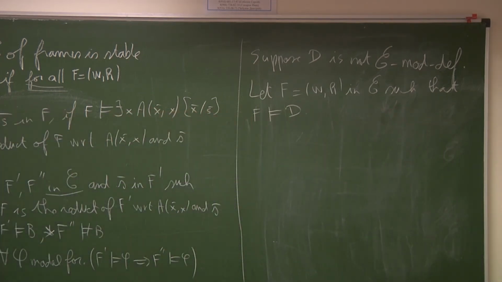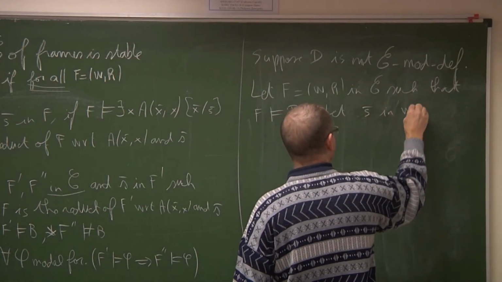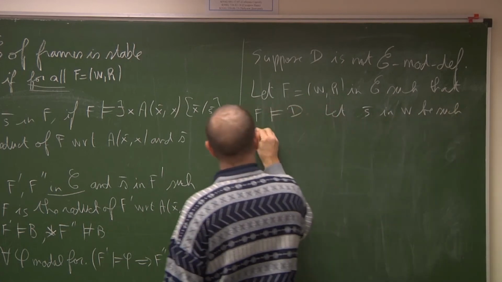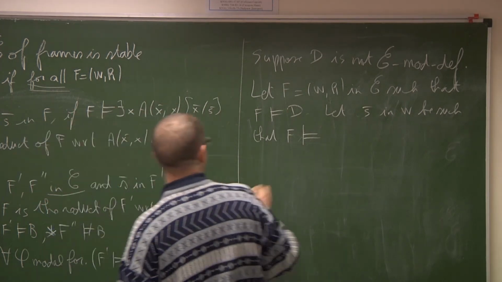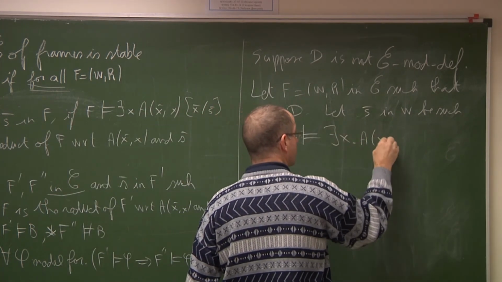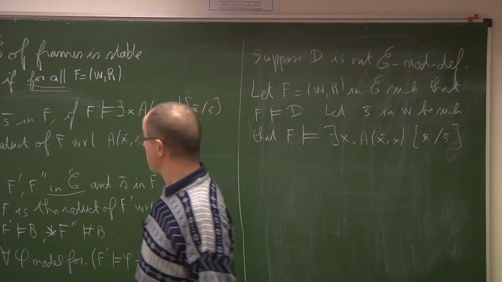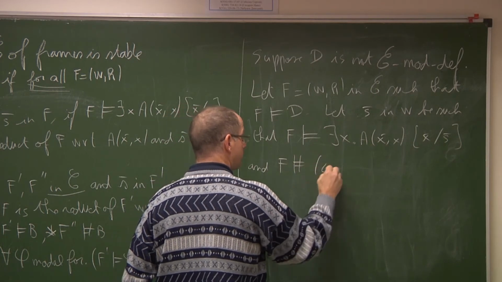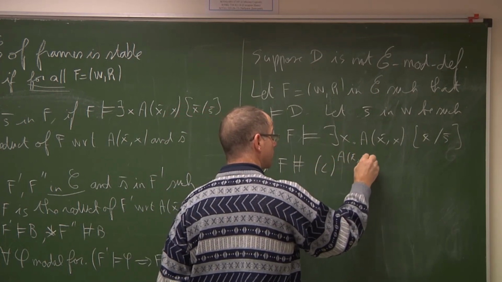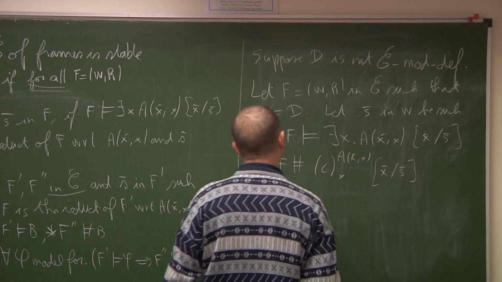So it means in particular that there exists a tuple S bar such that F satisfies D when X bar is interpreted by S bar, and F does not satisfy the relativization of C when X bar is interpreted by S bar.